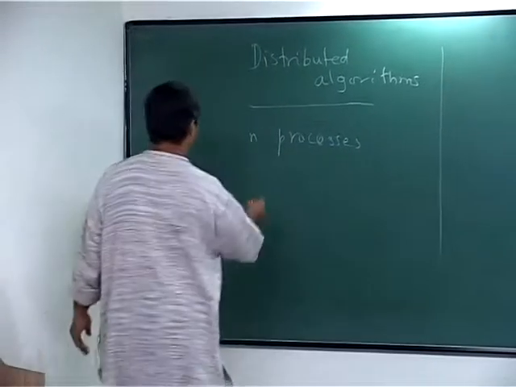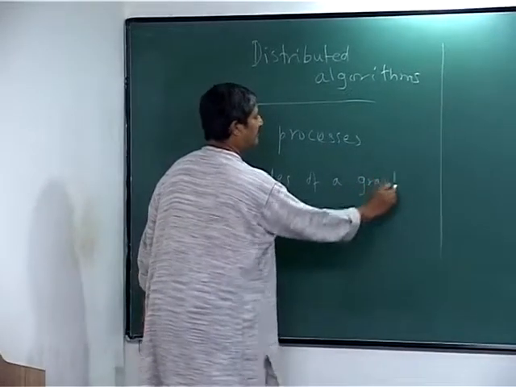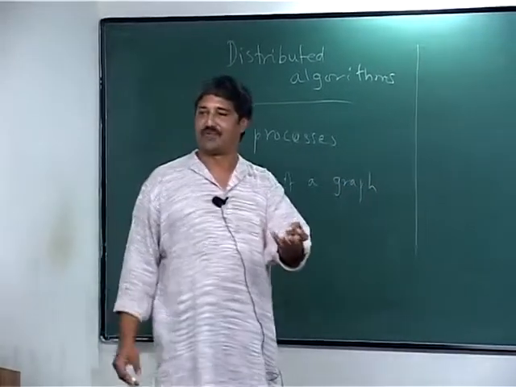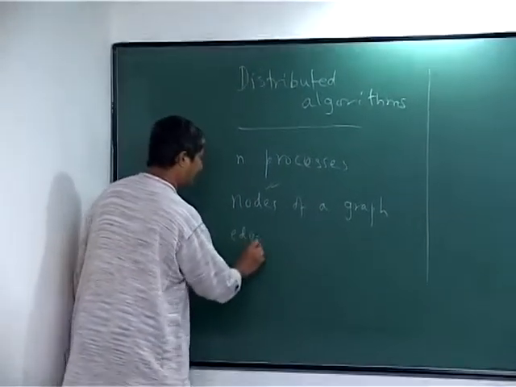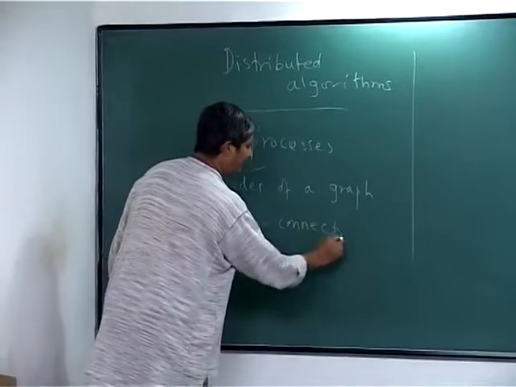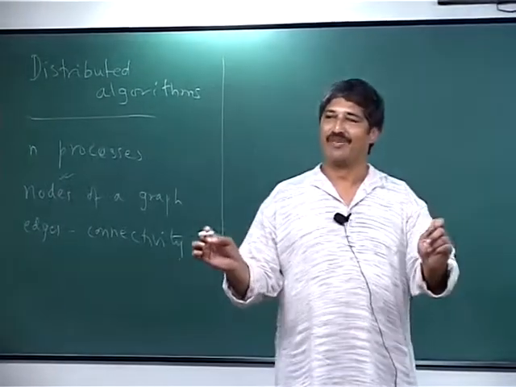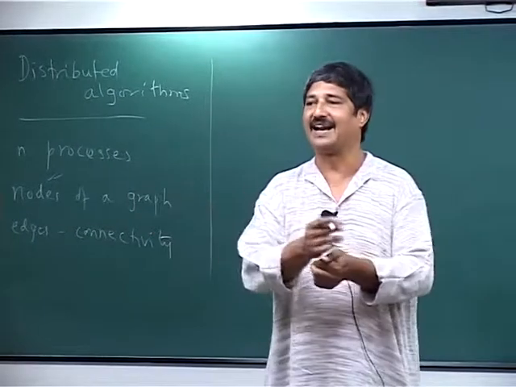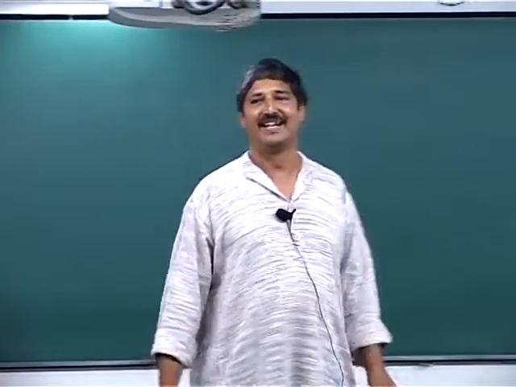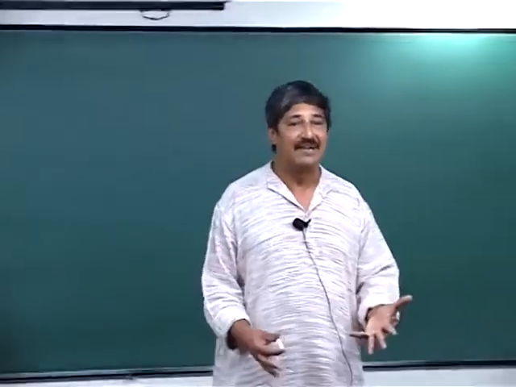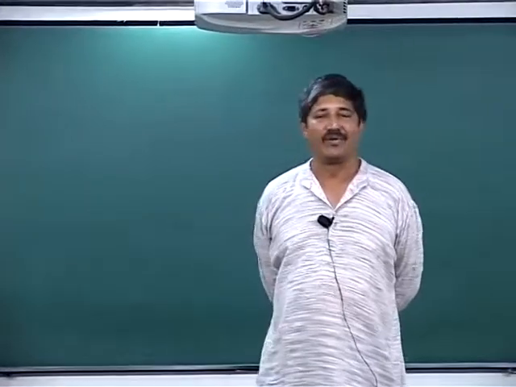Assume that these are nodes on a graph. So the nodes correspond to processes, and the presence of an edge from node n to node n prime means n can communicate with n prime. Now whether there is synchronous communication, asynchronous communication, you are talking by telephone or email or whatever, makes a difference, and we'll look at that, but this is basically the model, and you want to compute something.